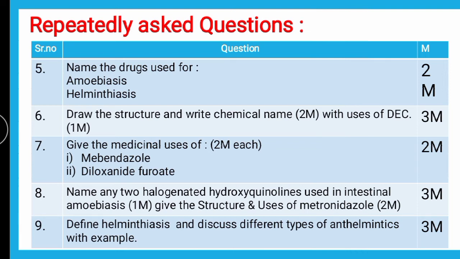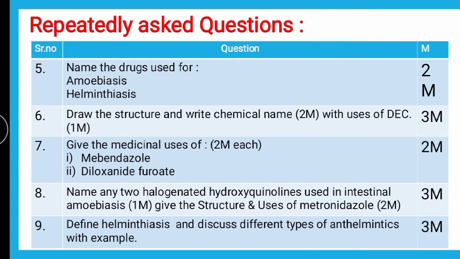Then diloxanide furoate is an antiamoebic drug. Its uses include, very first, amoebiasis treatment. Along with that, it also treats other intestinal amoebiasis, and it is used in combination with chloroquine to treat amoebic hepatitis. Next question is, name any 2 halogenated hydroxyquinolines used in intestinal amoebiasis.